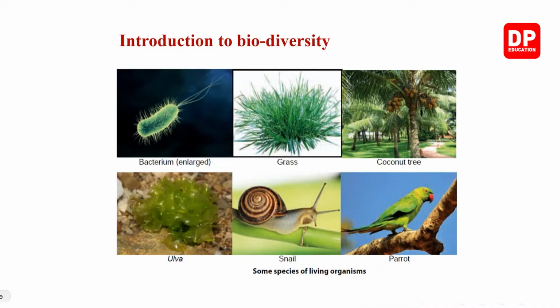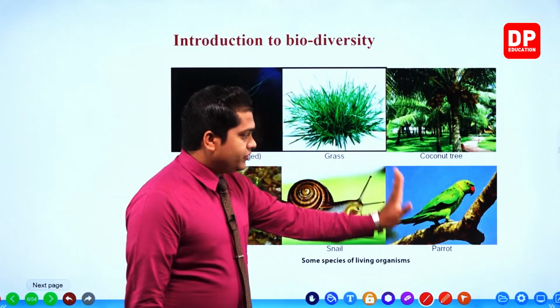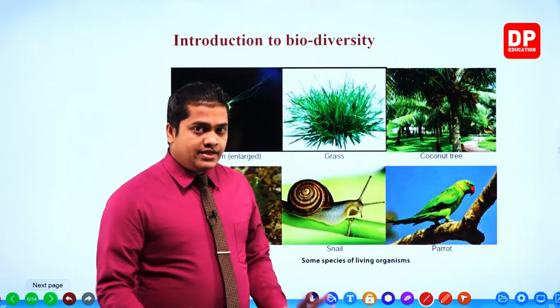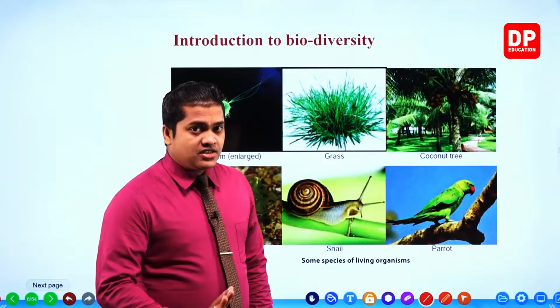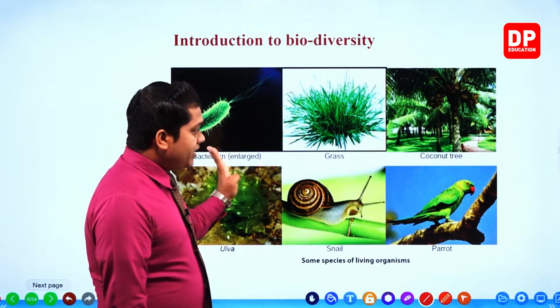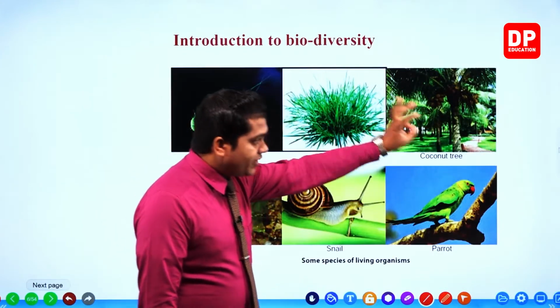Snail. Then a parrot. So when you observe these organisms, my dear children, you can see that there are several differences between one particular organism and another.